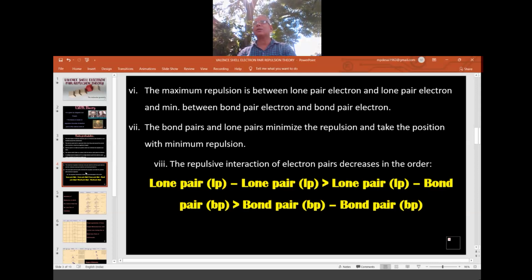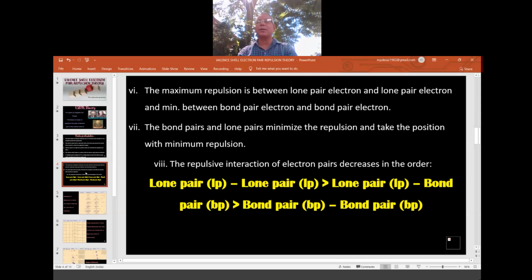So whenever electrons are busy or doing some work, that means they lose energy. So when the energy is lost, they will not have any repulsion. Okay, so minimum repulsion. Whereas lone pairs don't have any work, they are not busy in the bonding, so they create problem.